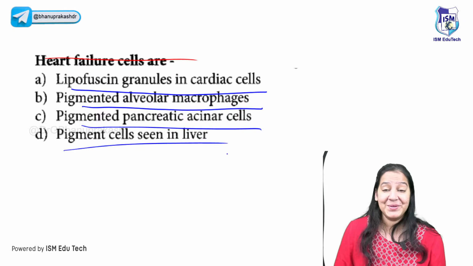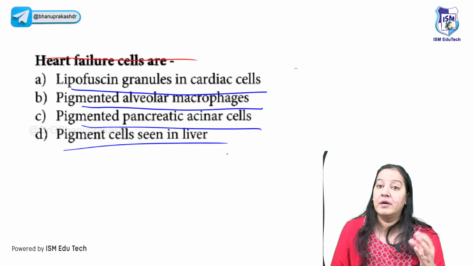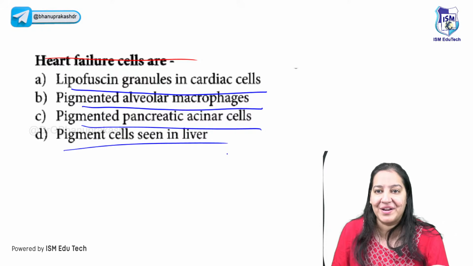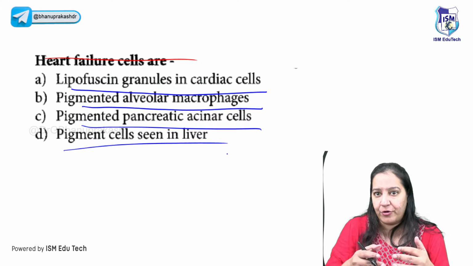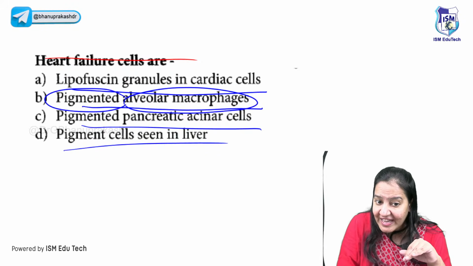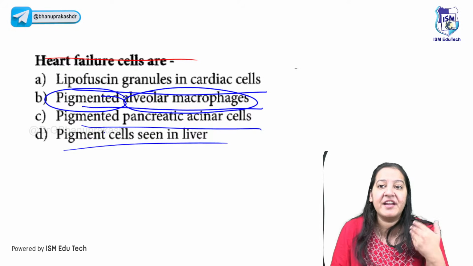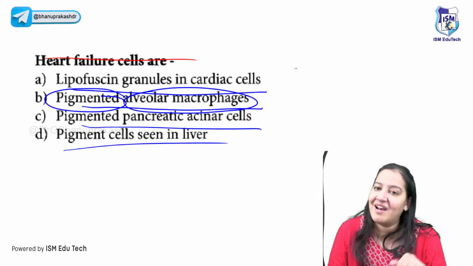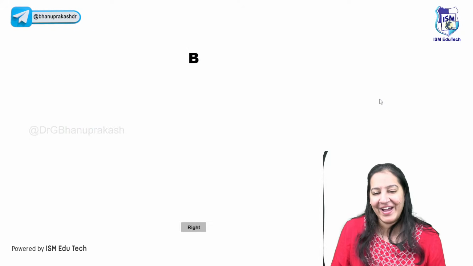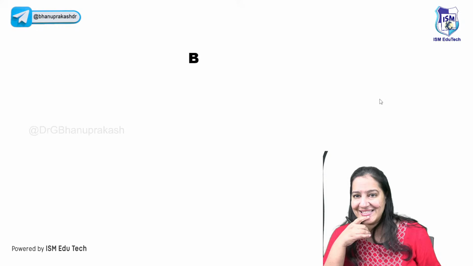I told you. In the lung, the capillary ruptures, the RBCs come out, the RBCs rupture, the hemoglobin comes out. Hemoglobin converts into hemosiderin. That hemosiderin is engulfed by a macrophage. So it's the alveolar macrophage, the lung macrophage, which has taken the pigment. Name the pigment. The pigment is hemosiderin. So basically these are hemosiderin laden macrophages of the lung. So correct answer here is B, and I guess everyone is confident now, right? We are done with that also. Say yes.